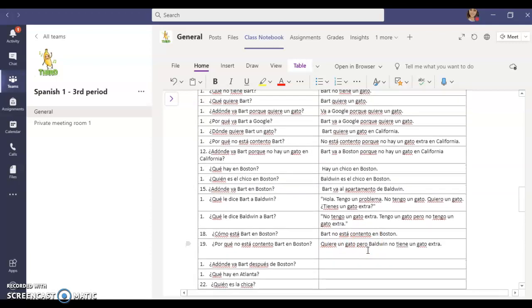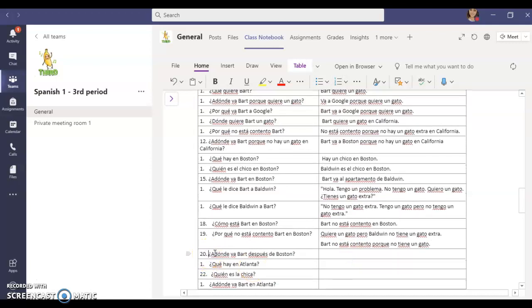The other way you might have said it is Bart is not happy. So Bart no está. Oh, I'm going to copy the word está because it has that accent in it. Bart no está contento porque he is not happy because he doesn't have a cat, right? That's why he's sad. So no tiene un gato. Bart is not happy because he does not have a cat.